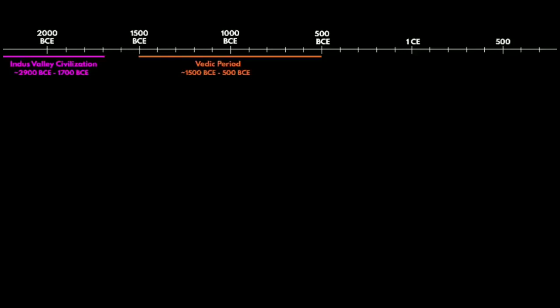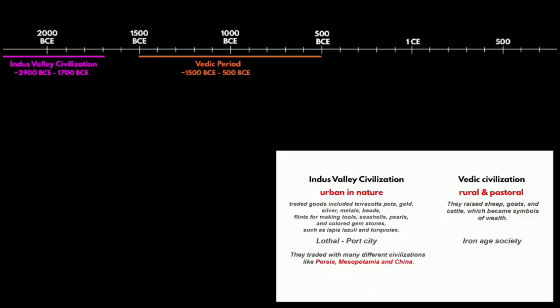Another angle of looking at it is this way. On the timeline, we saw the Indus Valley civilization before the Vedic period. Now the historians and scholars have no proof of finding any reference of the Indus Valley civilization in the Vedas. Similarly, in the Indus Valley civilization scripts, which has not been fully deciphered so far, however, till now there is no proof about having any references of the Vedas in the Indus Valley civilization scripts.